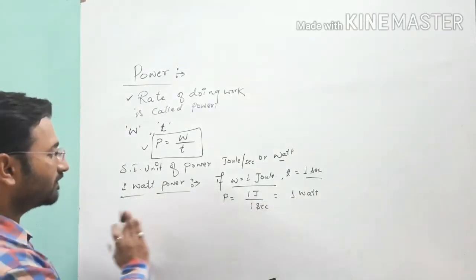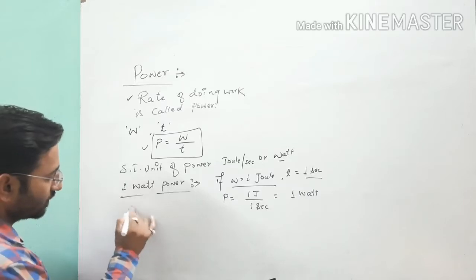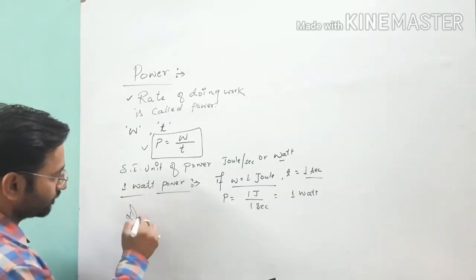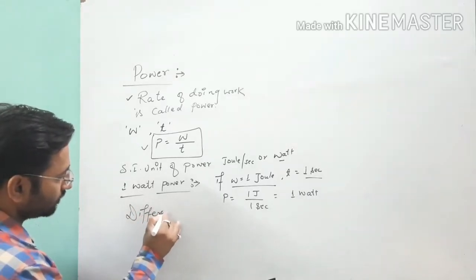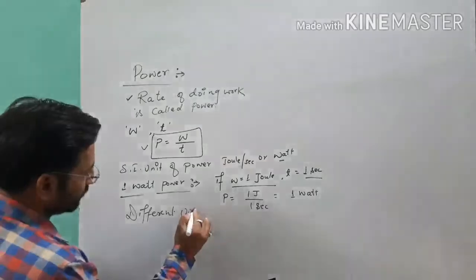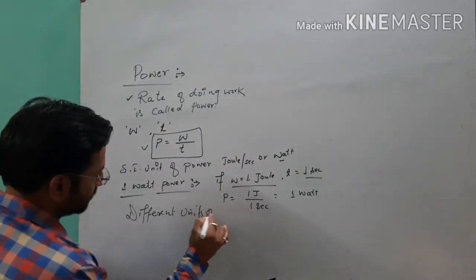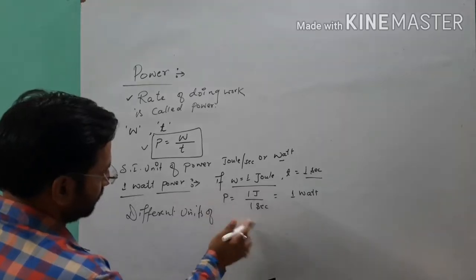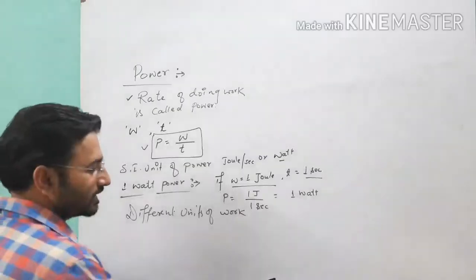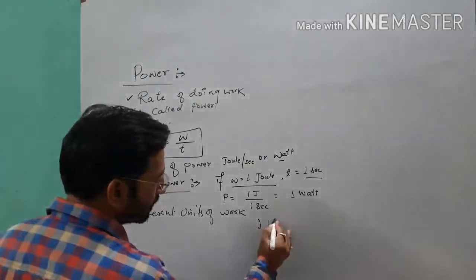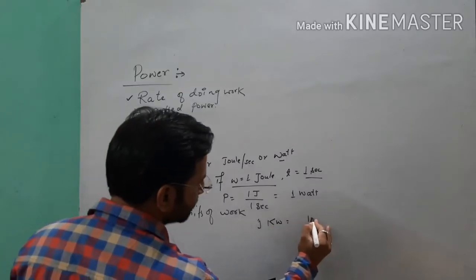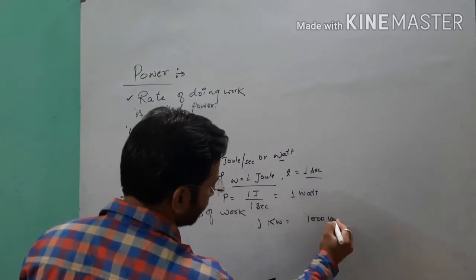Now we have different units of power. We can say here 1 kilowatt, kilowatt means 1000 watt.